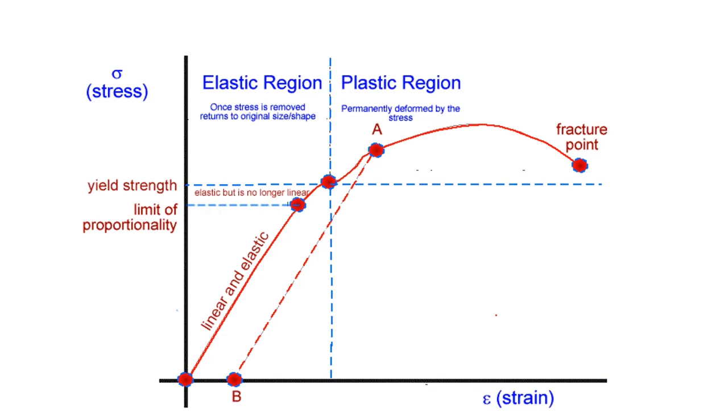For example, if the wire is taken to point A on the graph and the stress is slowly decreased, the stress-strain curve follows the dotted line instead of the original curve to point B, and there is permanent extension when all stress is removed. At the fracture point, the wire reaches its breaking point.